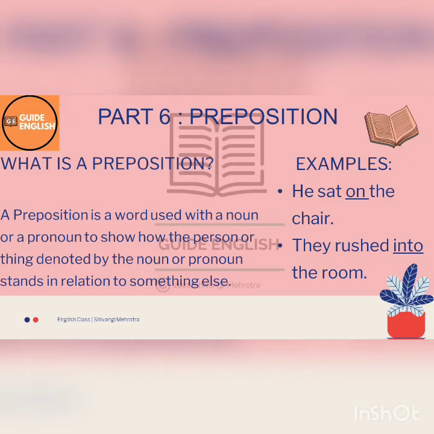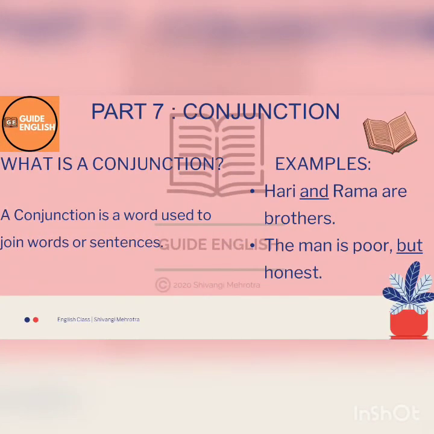Now let's move toward the next part of speech, that is the seventh part of speech, that is conjunction. So what is a conjunction? Conjunctions are words which are used to join either words or sentences together, so that it makes lengthy sentences short or lengthy paragraphs short. And with the help of examples we'll be understanding them in a better way.